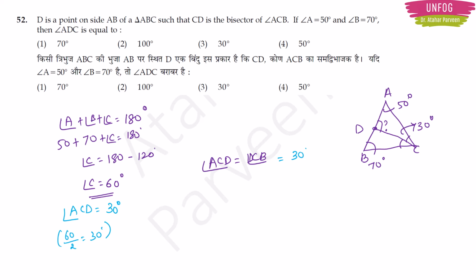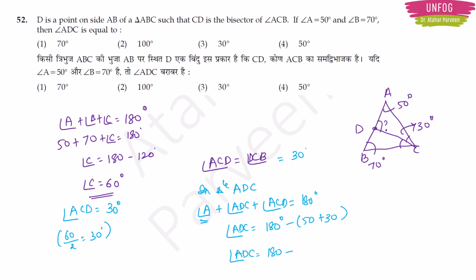Now in order to find angle ADC, I will take triangle ADC. The sum of the angles of a triangle is again equal to 180 degrees. So ADC plus A plus ACD is equal to 180 degrees, and I should find angle ADC. So this is equal to 180 minus angle A, which is 50, and angle ACD, which is 30, as we just calculated. So angle ADC is equal to 180 minus 80, which is 100 degrees. So option 2 will be the correct answer here.